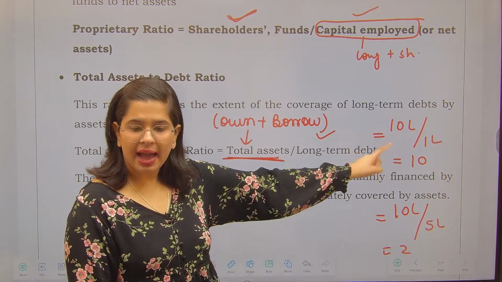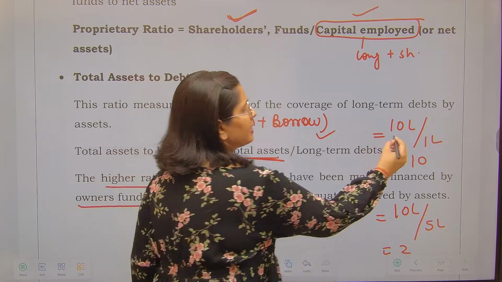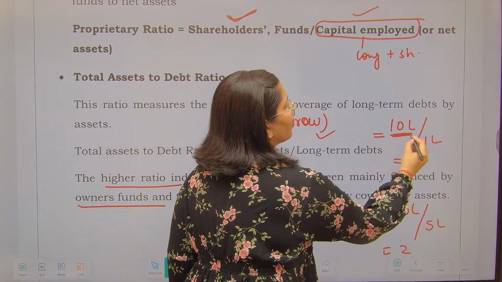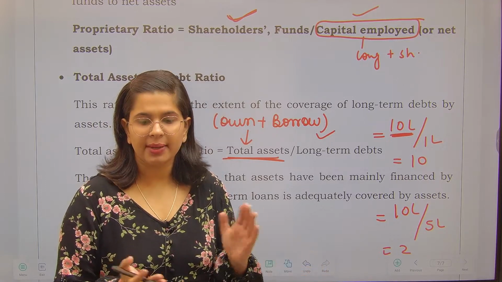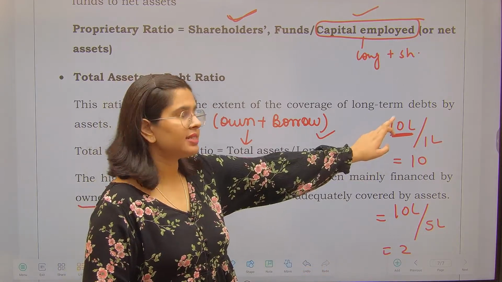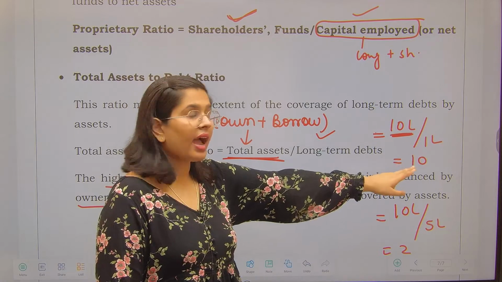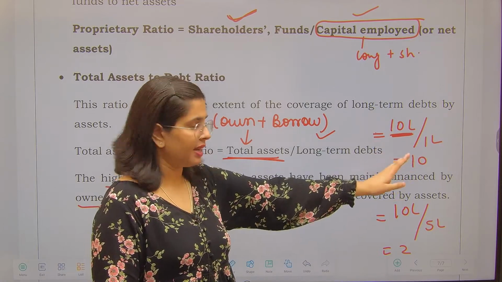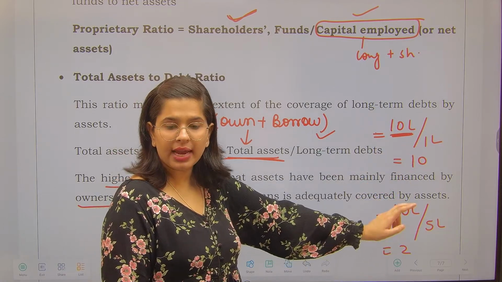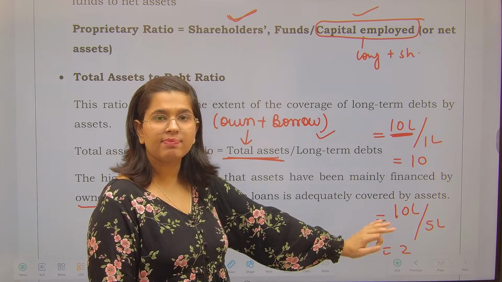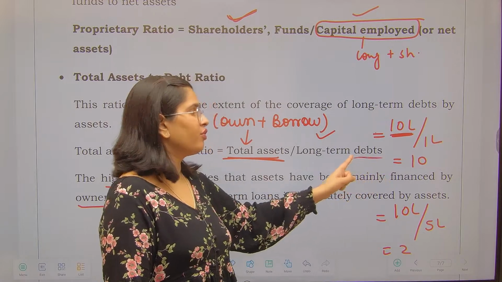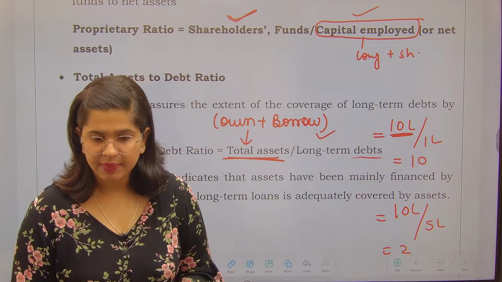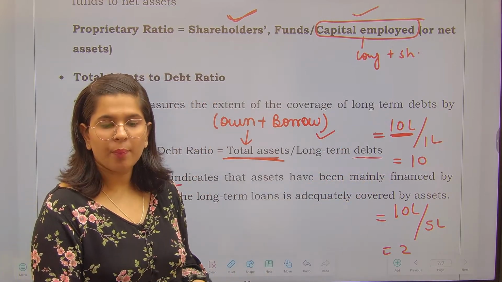That means I have financed my assets out of my own funds. You see, my long-term debts are just 1 lakh rupees. Higher ratio indicates that. And if the ratio is low, that means I have taken substantial finance from the outsiders as well, from the debts as well. So this is the comprehension.